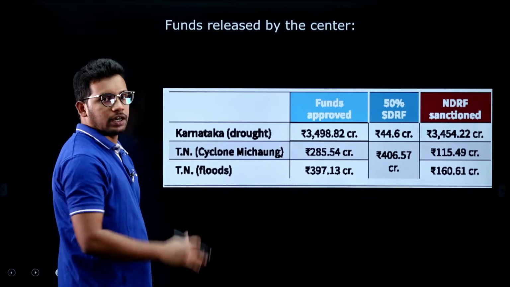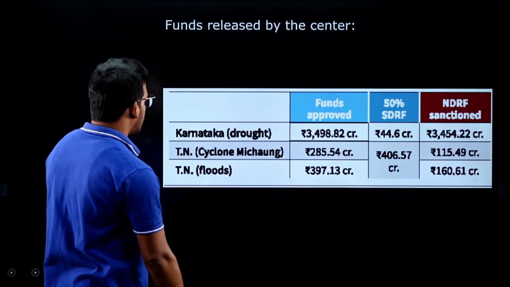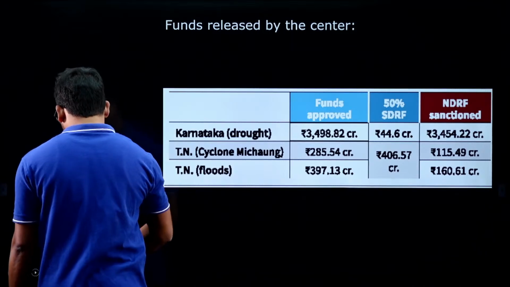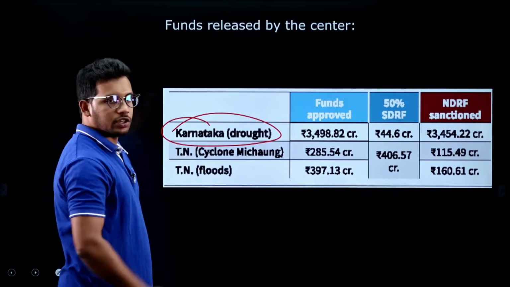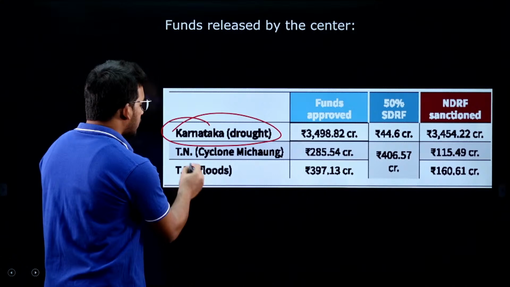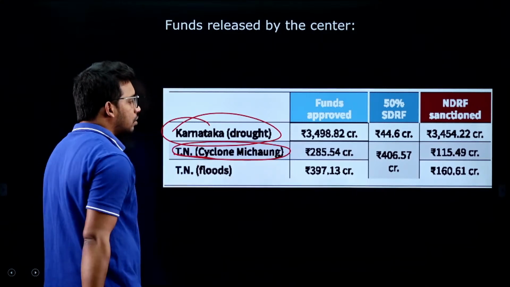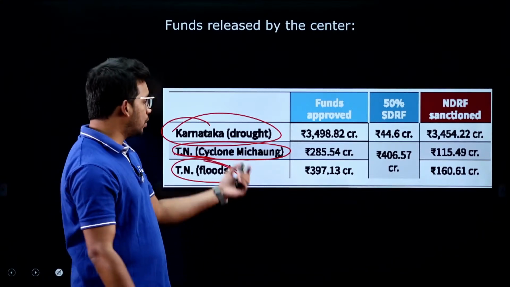Now coming back to the context, the central government has released funds to the state governments. It was given to two states. One is Karnataka for drought conditions because of lack of rains due to El Nino, and for Tamil Nadu there was cyclone Michaung and also floods.